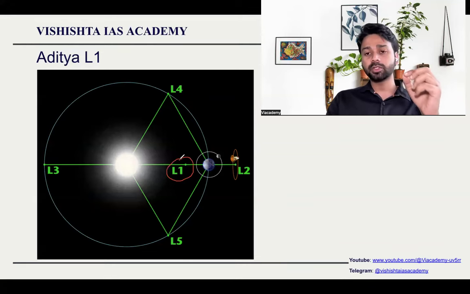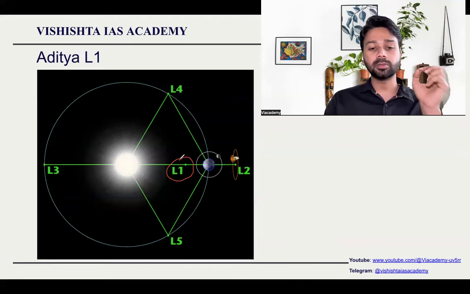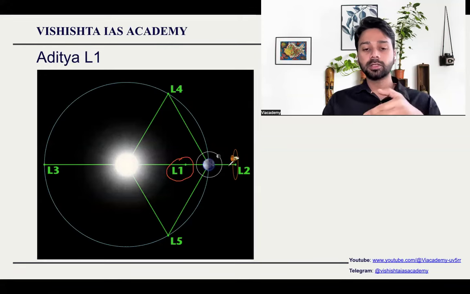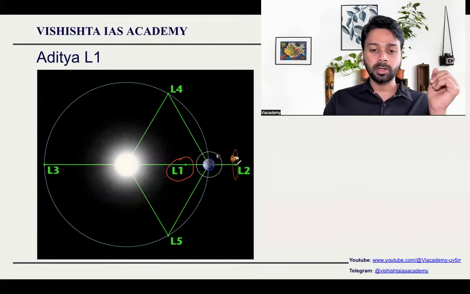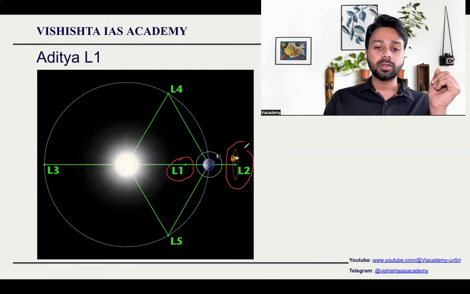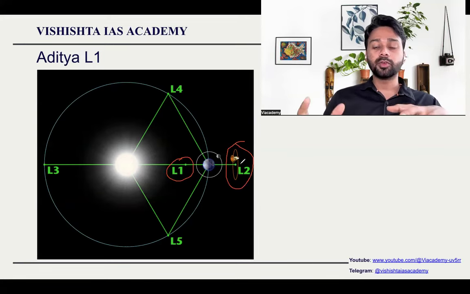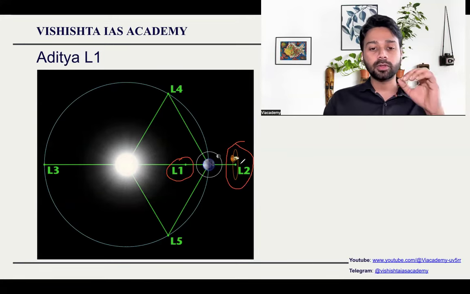At the L1 position, the Aditya mission is placed so that it can continuously monitor the sun. L2 is on the opposite side of Earth, the far side of the Earth. If you place anything at L2, that means the object can continuously monitor the entire space without getting the shadow of Earth. So this is L2.